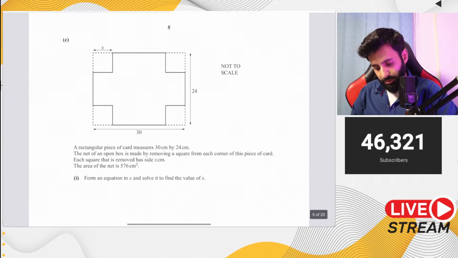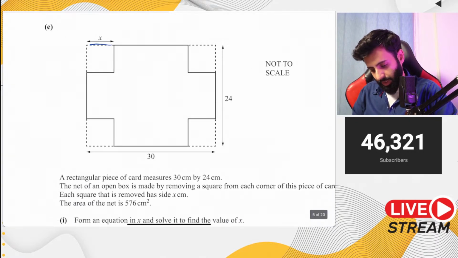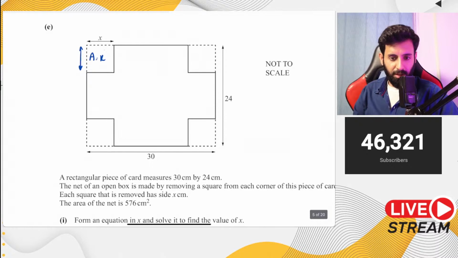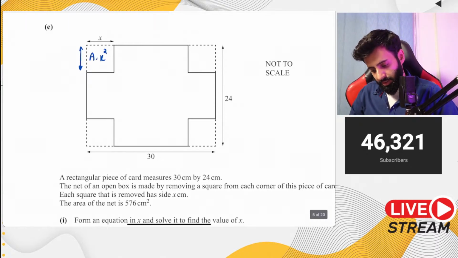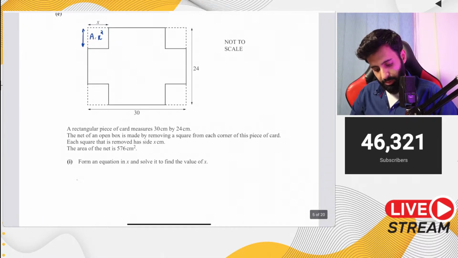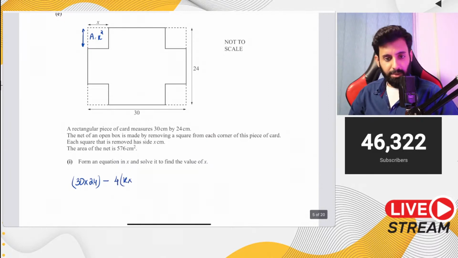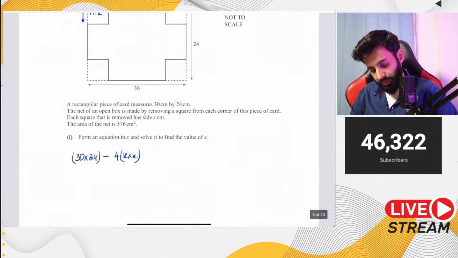So if you're removing a square and the dimensions of the square are x by x, what does that mean? That means the area of the square that you're removing is x square. Now, if you calculate the original area, that would be done by doing 30 into 24. And from it, we will subtract the area of 4 squares. So that means 4 times x into x. And that, according to the question, is equal to what? Is equal to 576.